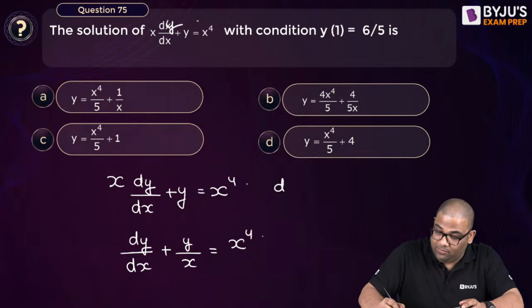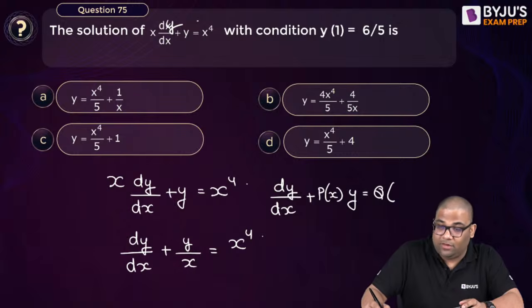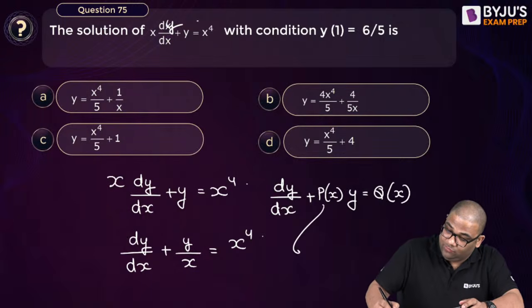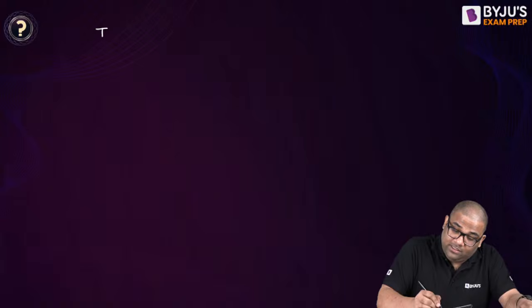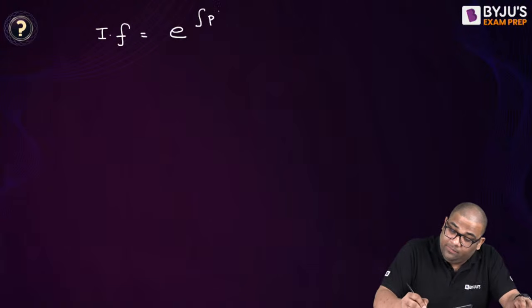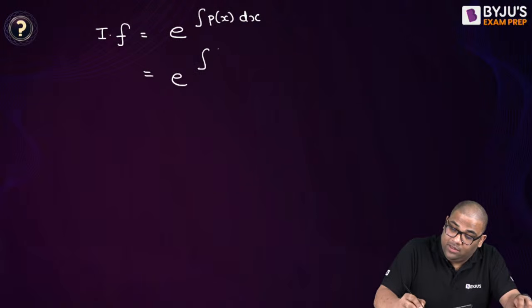This takes the form dy by dx plus p(x) y is equal to q(x), where p(x) is 1 by x. Here I will use the integrating factor, which is e to the power integral of p(x) dx, so e to the power integral of 1 by x dx.